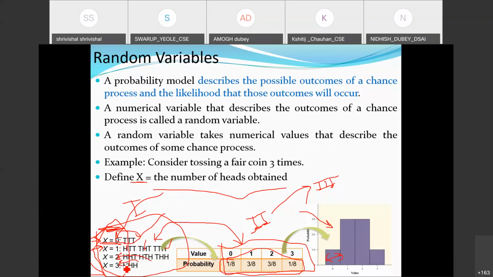Now just try to observe here. There was one possibility, the experimental outcome, where heads and tails are appearing in the response. And there is another domain where some number values are associated, in the form of 0, 1, 2, and 3. So when I define this random variable, I have just mapped the values in one domain to the other.